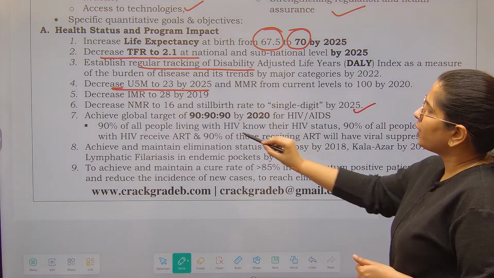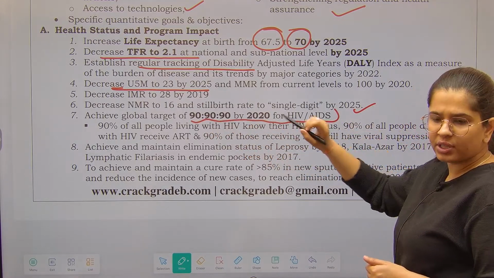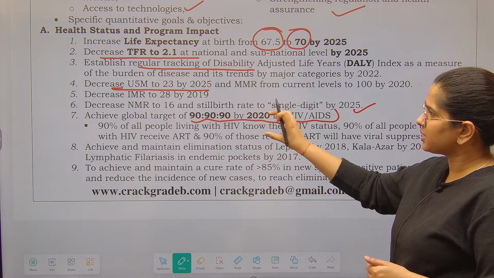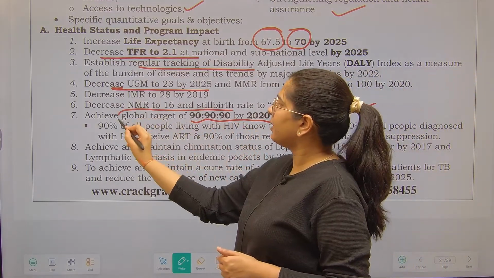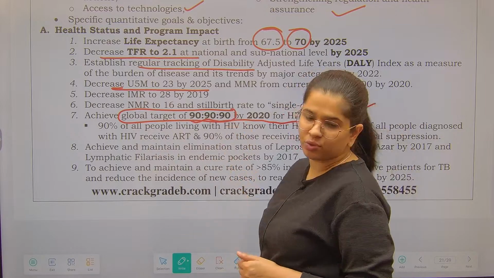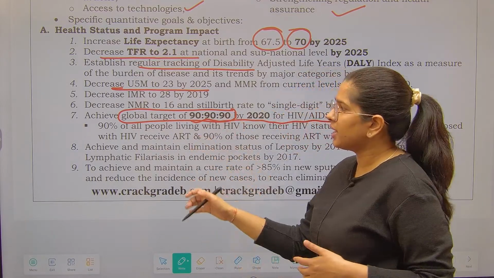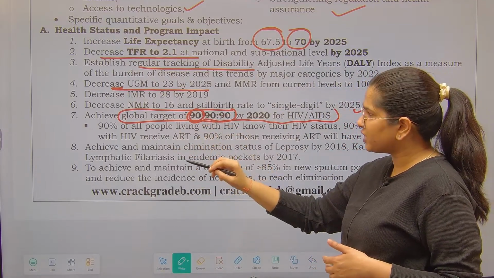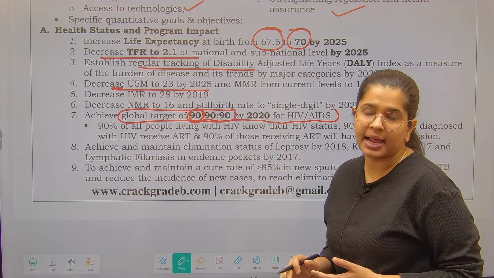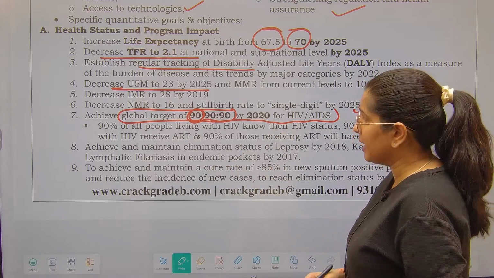Achieve the global target of 90-90-90 by 2020 for HIV AIDS. This can be important, as they can ask what the global target related to 90-90-90 is. It is related to AIDS. 90% of all the people living with HIV should know their status, that means they are aware that they have the disease called HIV.